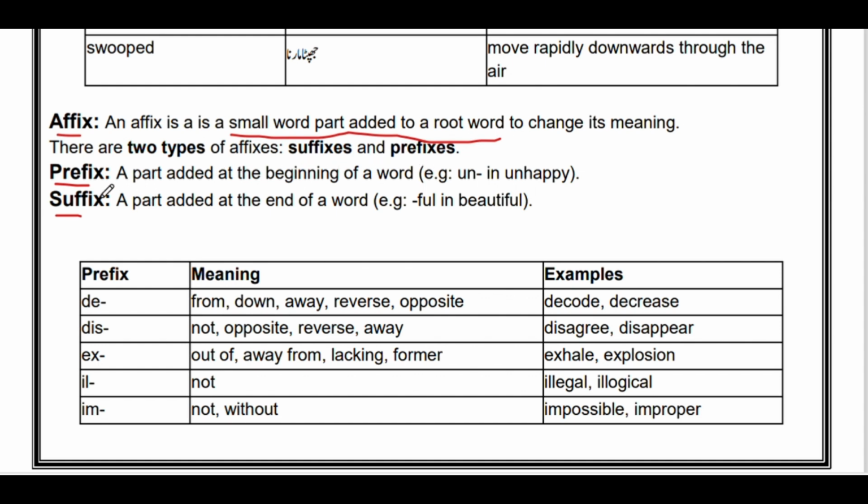There are two types, suffix and prefix. What is a prefix? As the name shows, pre means before. We have to add the part at the beginning of a word. In a prefix, a part is added at the beginning of a word. For example, un is added before happy to make unhappy. Next, suffix: a part added at the end of the word.